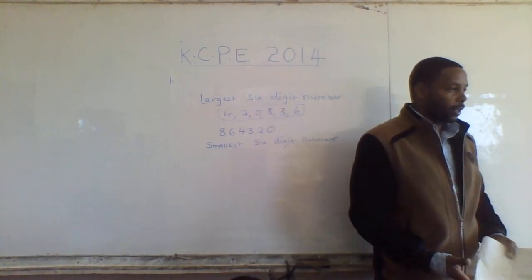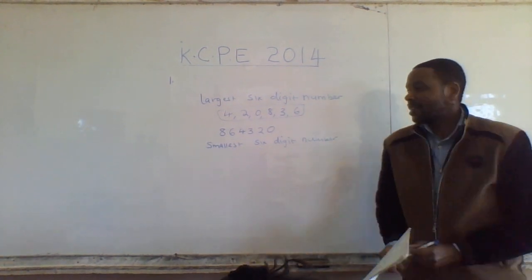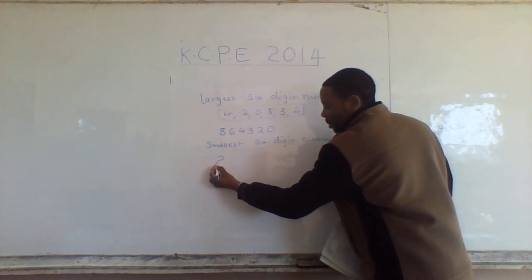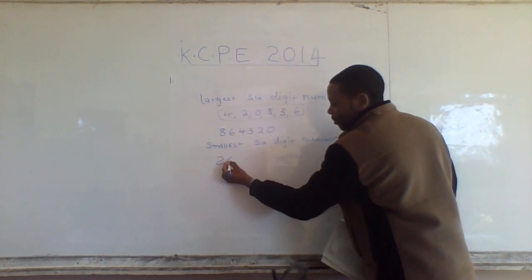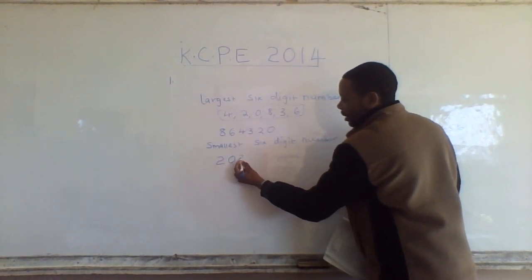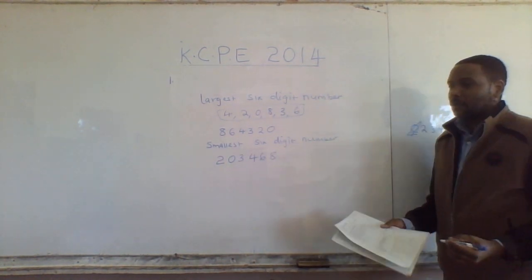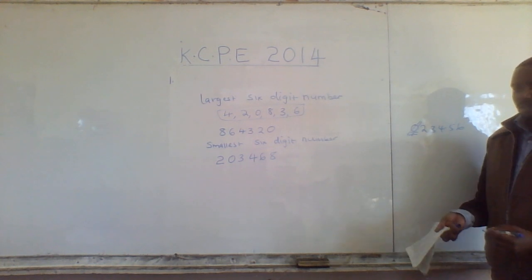So, what do we start with? We start with the second smallest digit, which is what? 2, followed by now the 0. The smallest is 0. Then we have what? 3, 4, then 6, and 8. Why didn't we begin with 0?